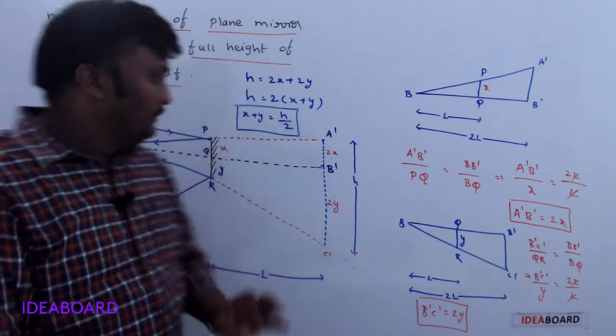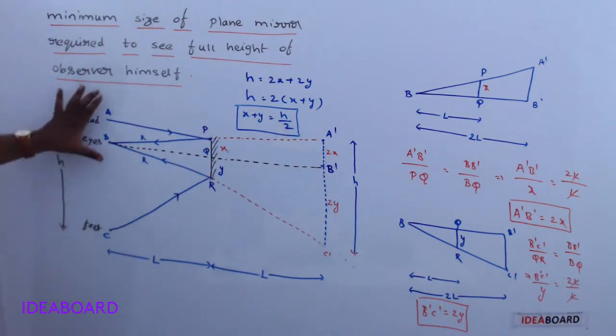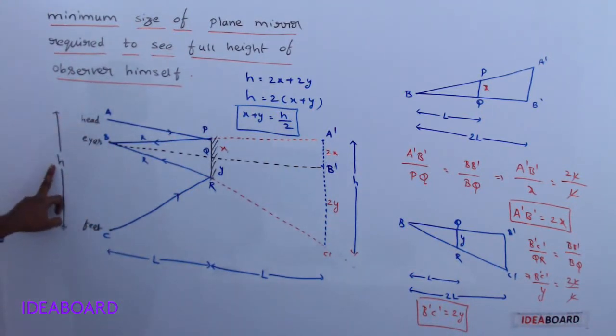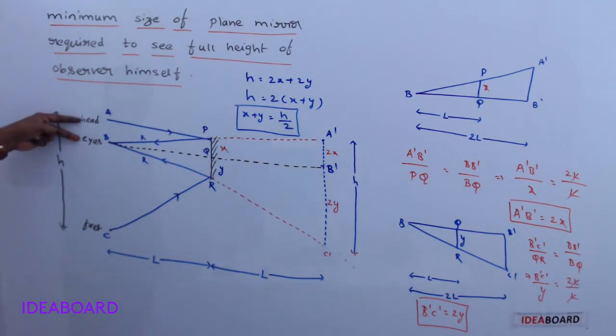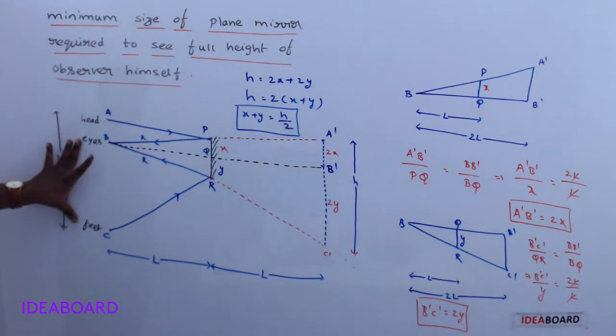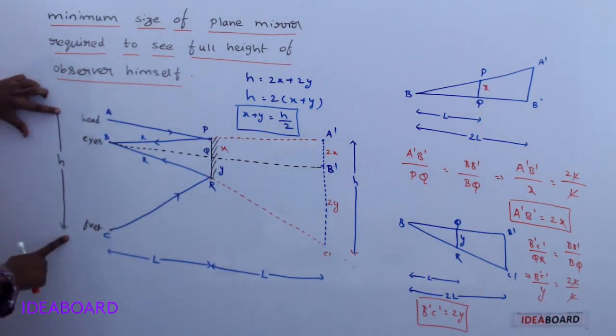Do you understand? So what did we take here? We are observing one observer whose height is h. The distance between the head and eyes is taken as AB, and between the eyes and feet it is taken as BC. Total height is taken as h.